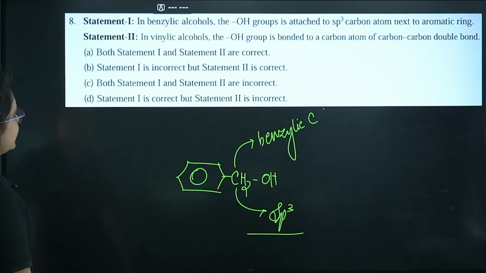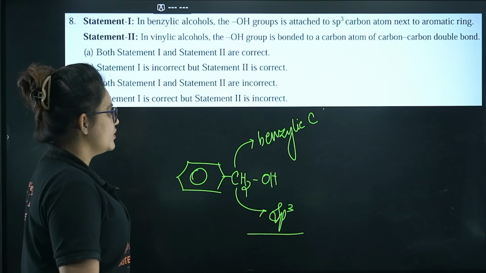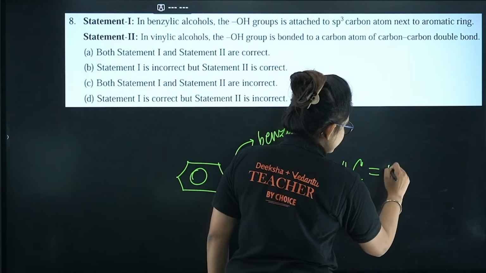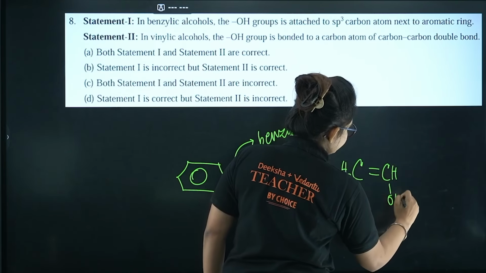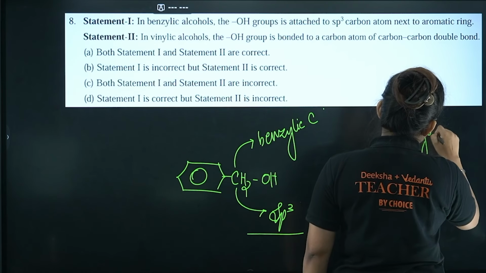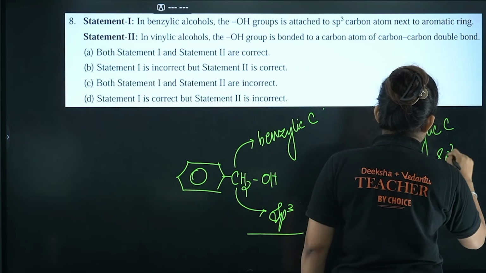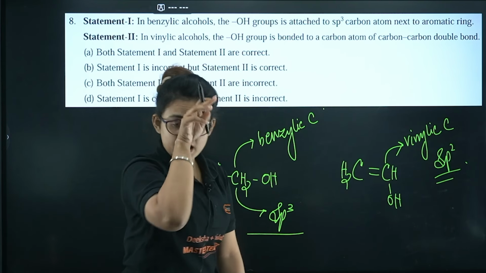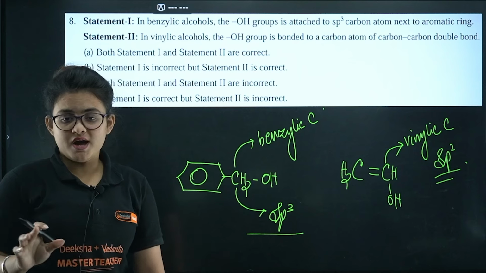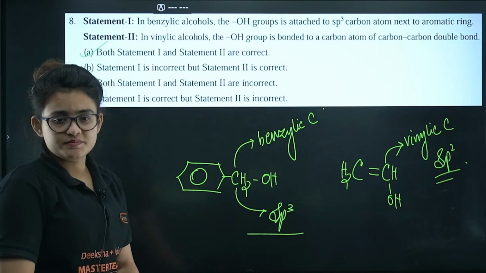Next you can see in vinylic alcohol, the OH group is bonded to a carbon atom of carbon-carbon double bond. Yes, that is also true, because if you just look at this thing, CH2 double bond CH-OH, okay, this particular carbon is known as vinylic carbon. And also this particular carbon has sp2 hybridization. So statement 1 and 2, both of them are correct. So option A is going to be the correct answer.